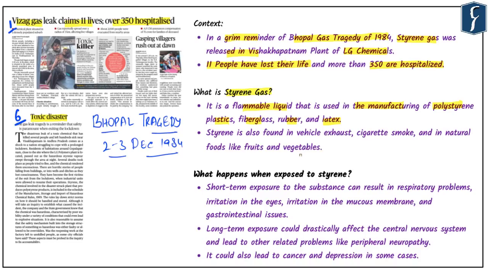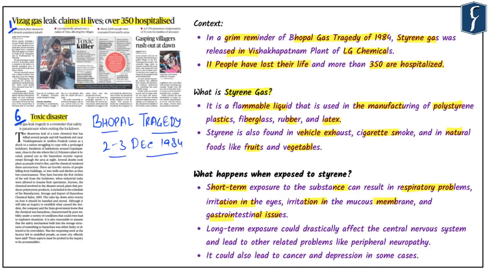Now, styrene is found in many emissions, which include vehicle exhaust, cigarette smoke, and natural foods like fruits and vegetables. Now, we need to understand why this gas leak has caused the death of 11 people, with over 350 people hospitalized. In this context, we need to understand that short-term exposure to the substance can result in respiratory problems, irritation in the eyes, irritation in the mucous membrane as well, and gastrointestinal issues.